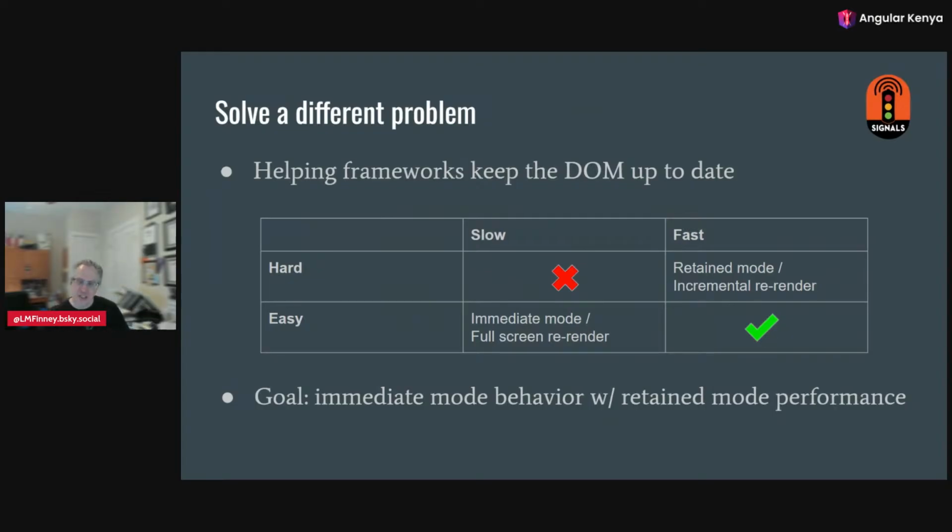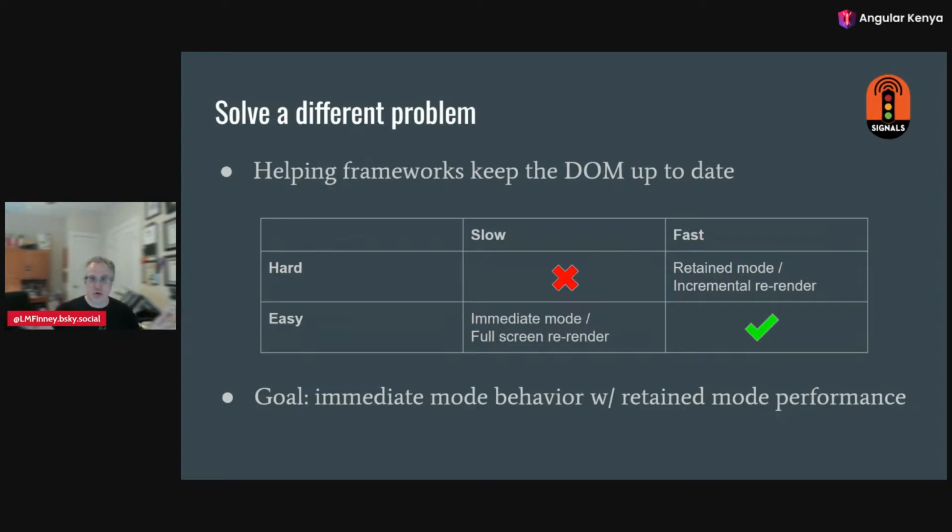So a way to think about the problem that they solve, which is helping frameworks keep the DOM, or the document object model, what the users see, up to date, is to think about early gaming. When games were first written for really slow computers, the easy way for developers to write them was that every time anything changed, whether the user typed in a new command or made the player move around on screen, the easy way to do it was to regenerate everything and send the whole thing to the screen.